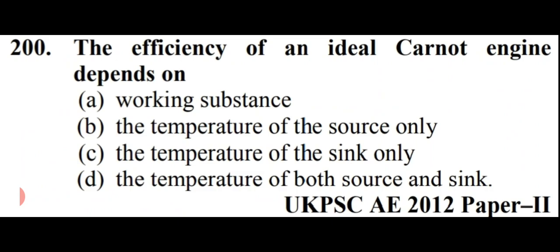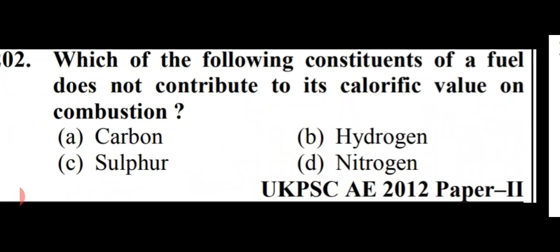That is option number D. Let me tell you that source is a state, or a godown, you can say, from where we take as much heat as we want, and sink is a godown where we can reject heat as much as we want. So the right answer is the temperature of both source and sink, option number D.